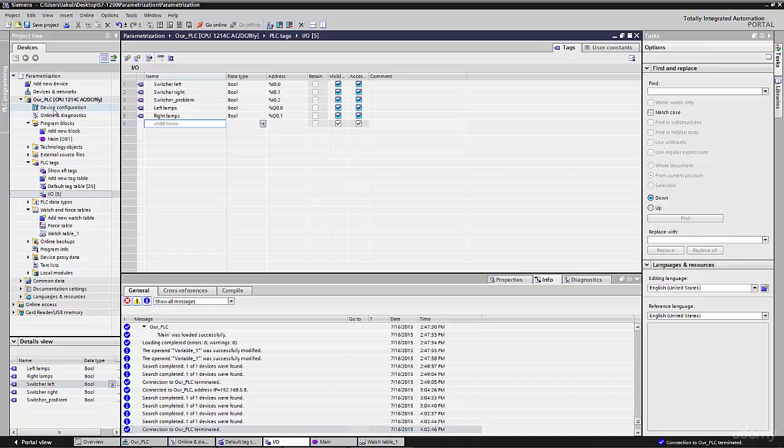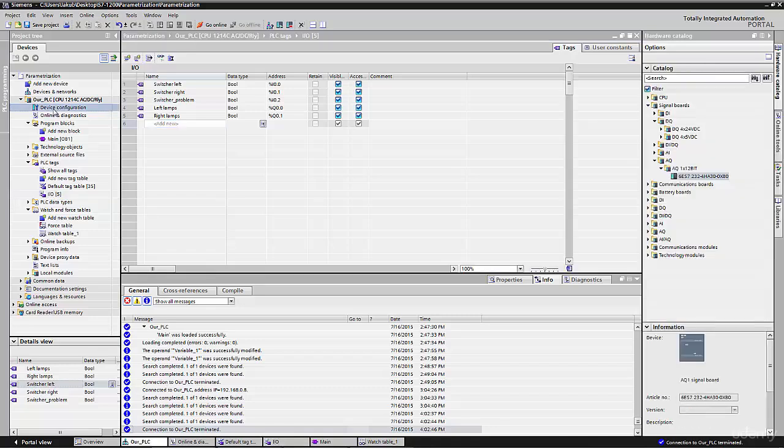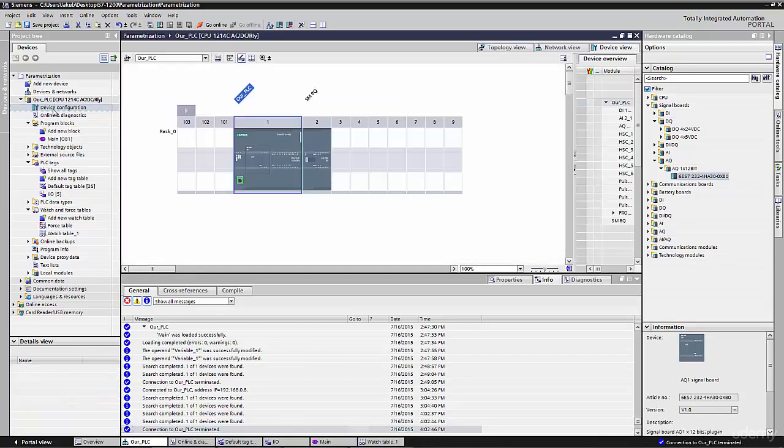Next thing we have to do, if we haven't done it yet, maybe you opened a new project, is to start our generator in the PLC. So once again I show you that we do it in device configuration. We check our PLC, and in the info window at the bottom we click properties.